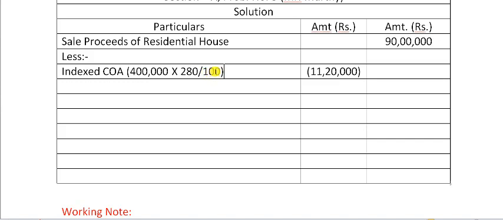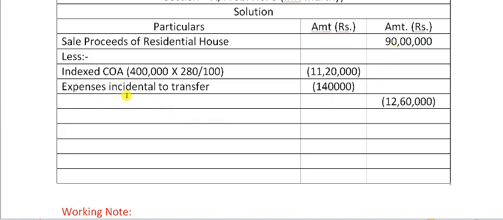So we will not go searching for the cost inflation index of 1998-99. What we will do is take the cost inflation index of 2001-2002. Always remember this. If the assets are acquired prior to 2001, the base will always be 100. That is, the cost inflation index for 2001-2002 will be taken every single time. So 4 lakh into 280 divided by 100 is 11 lakh 20,000. Then expenses incidental to transfer, 1 lakh 40,000. When you add these two, you will get 12 lakh 60,000. This 12 lakh 60,000 should be deducted from 90 lakh.